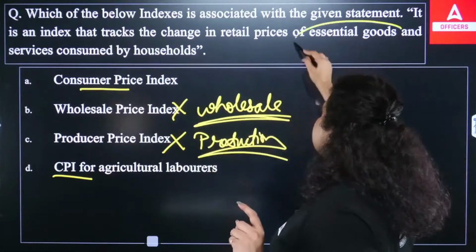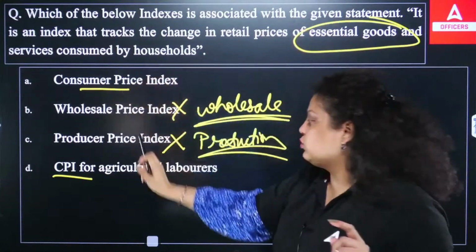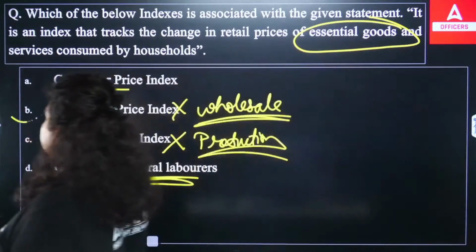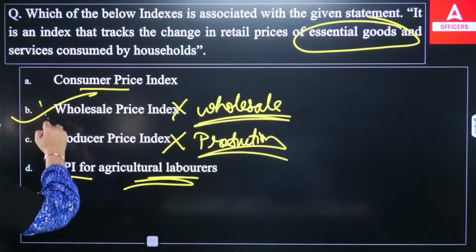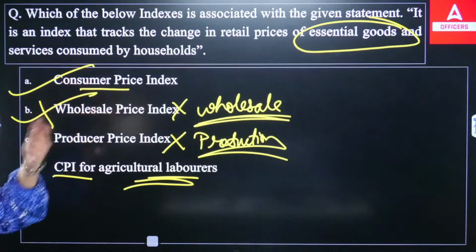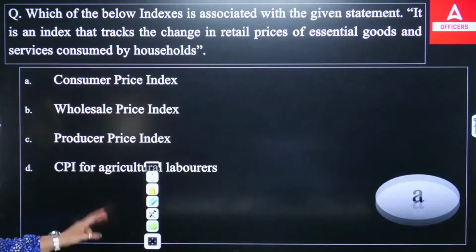Now we are talking about essential goods and services consumed by the household. Here you are not talking about CPI for agriculture labor. So the right answer will be, sorry, not B, this is A, consumer price index. CPI measures the inflation at the retail level, and it also maintains the record related to the cost of living of the public. So the right answer is A.